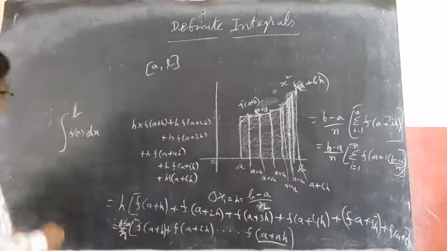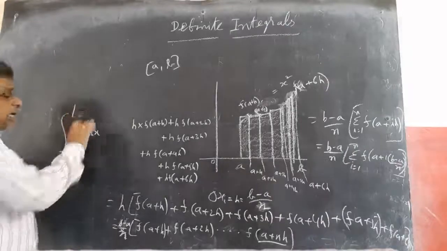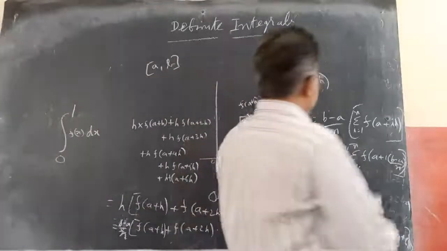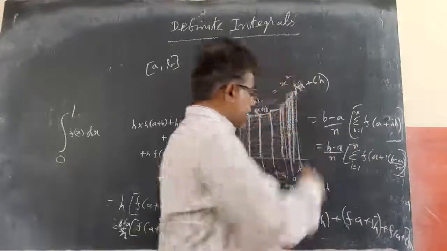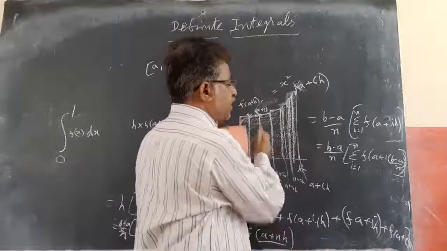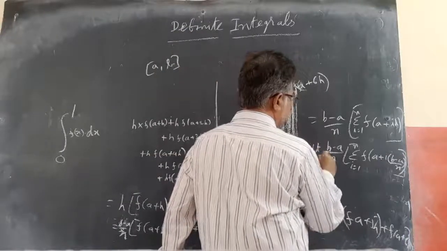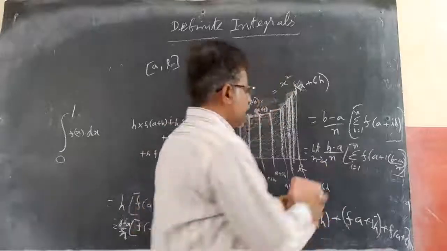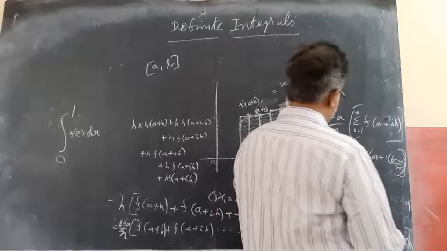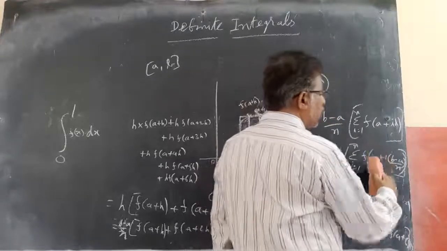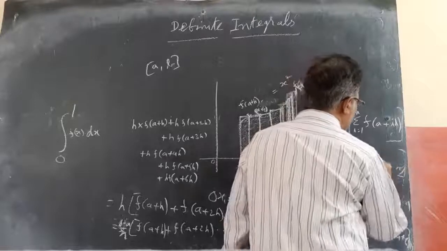Now if I am taking a as 0, the lower limit is 0 and the upper limit is 1. So a is 0, b is 1. And this n should approach infinity, as I told, then only this becomes very, very small. So I can write limit n tends to infinity of (b minus a) by n, which means 1 by n, into sigma of, with a is 0 and b is 1, automatically f of i by n.